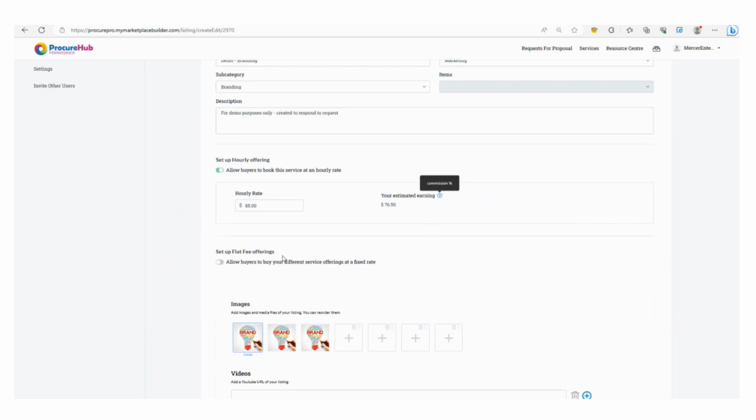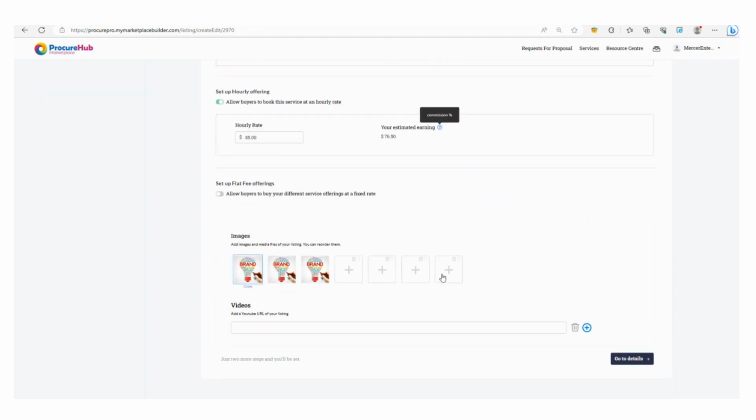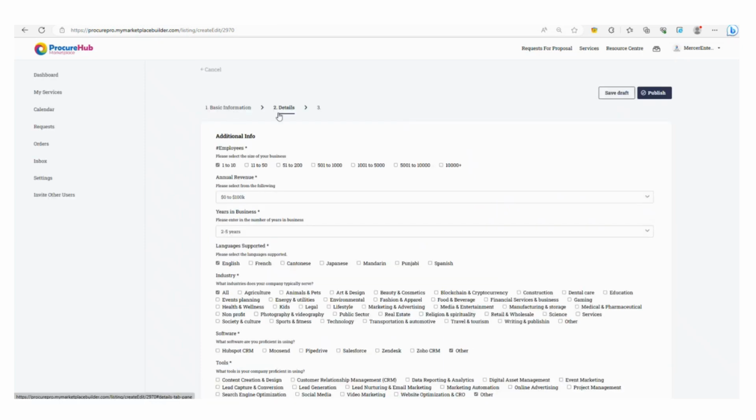The estimated earnings is what you would earn after the commission has been removed, and then the images at the bottom. And you can even add some video if you like. I'm going to go ahead to the details now.